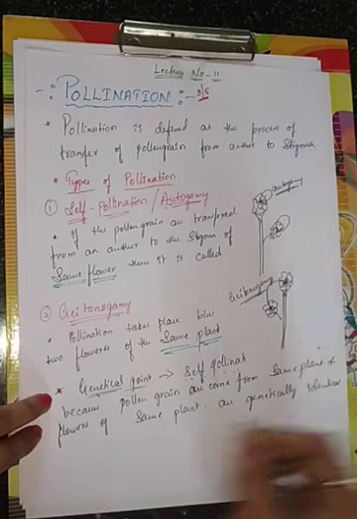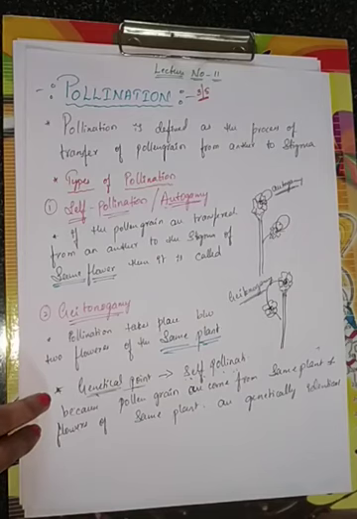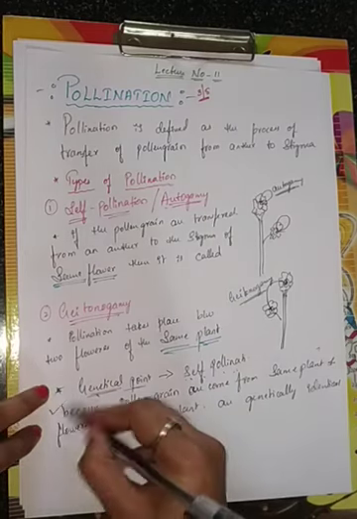This is the main reason why geitonogamy is called, genetically, self-pollination.